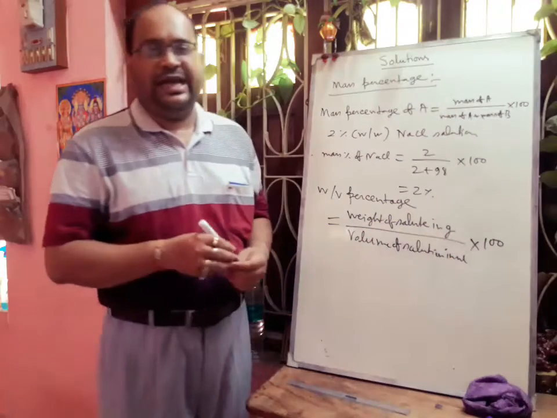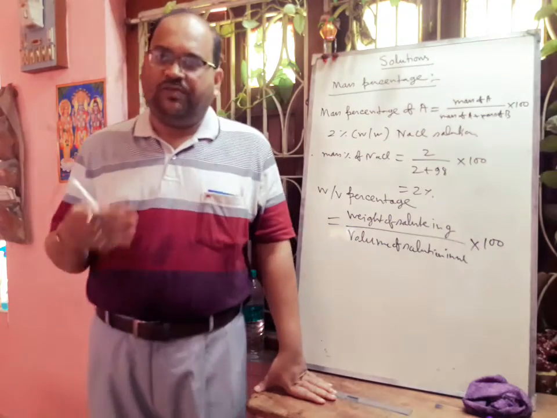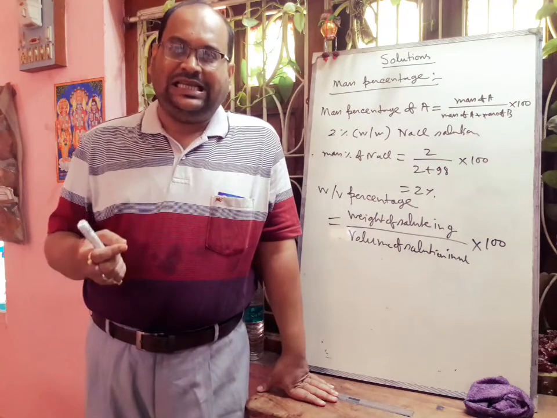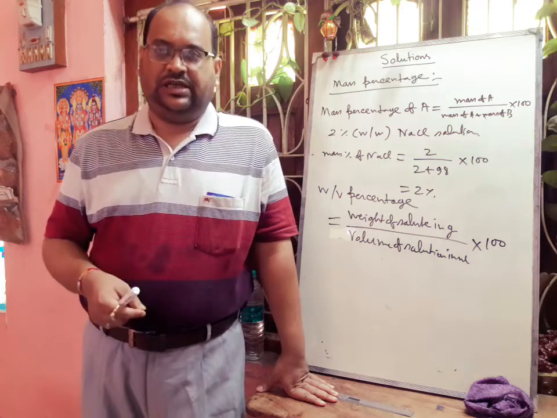Again, if you think about the 2% solution of NaCl, that means 2 gram NaCl is present in 100 ml solution.